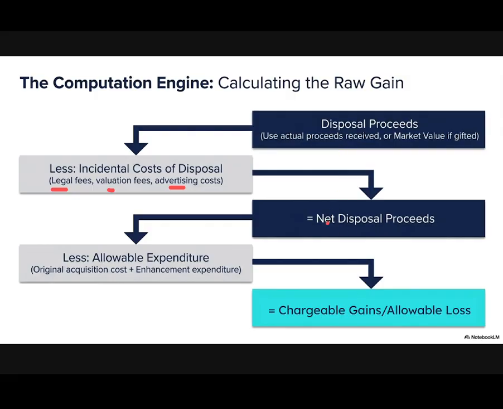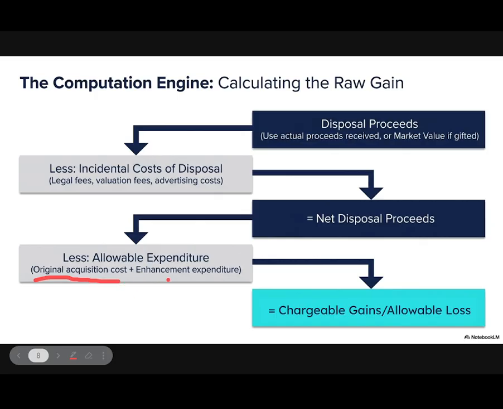After deducting incidental cost, the final figure will be net disposal proceeds, and from this net disposal proceeds we deduct allowable expenditure, which is original acquisition cost and enhancement expenditure. Original acquisition cost is simply the buying cost, and